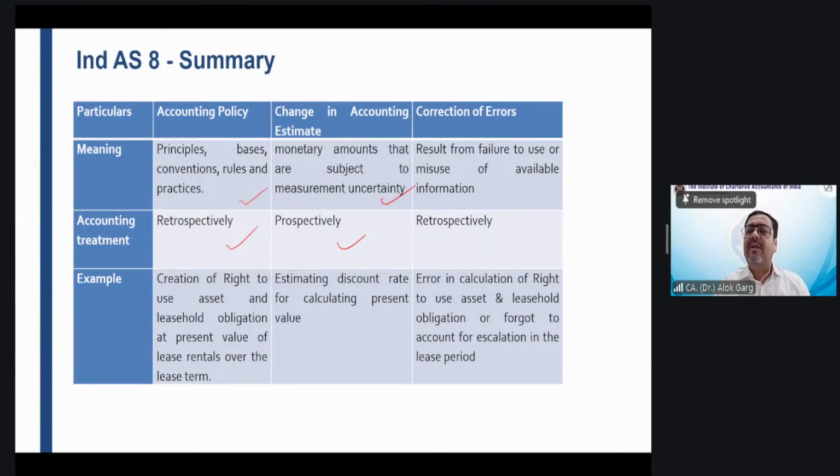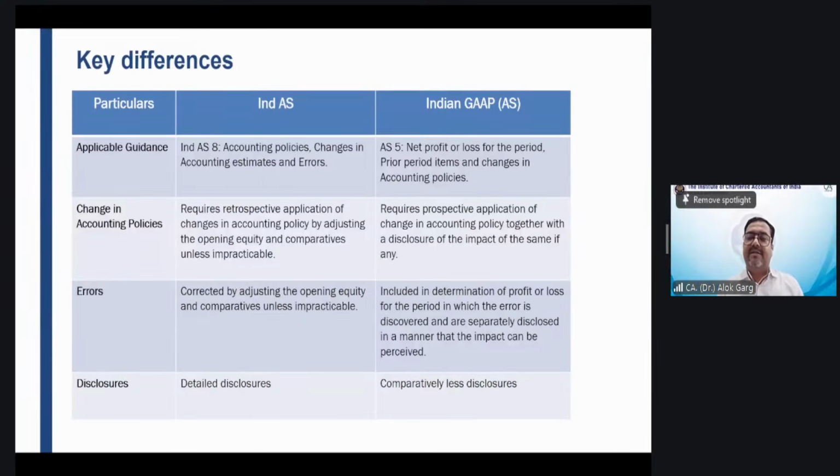Correction of error means results from a failure to use or misuse of available information. It has to be applied retrospectively, right? Example, creation of ROU asset and lease liability at present value of lease rental over the lease term. Estimating discount rate for calculating present value. Error in calculation of right to use asset and lease liability, or forgot to account for escalation in the lease period. Right. So these are the examples. So we discussed this entire Ind AS 8.